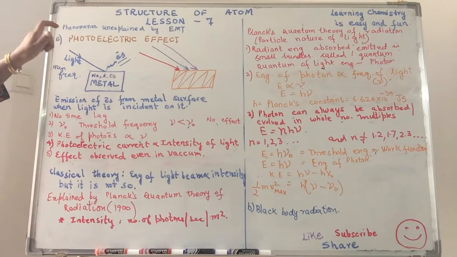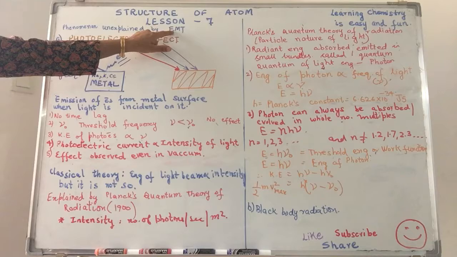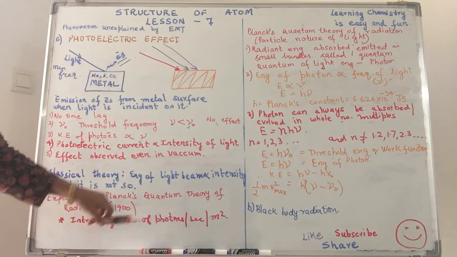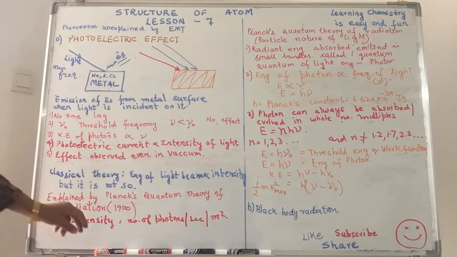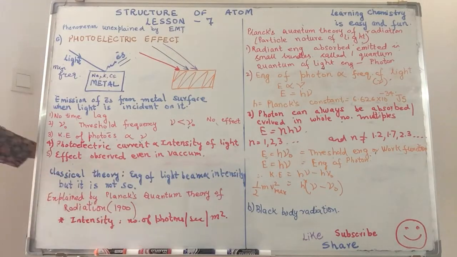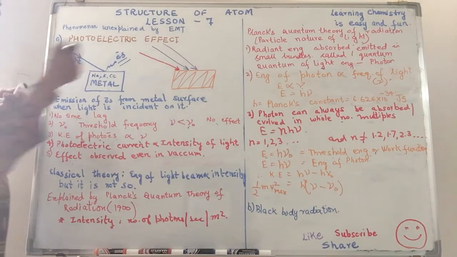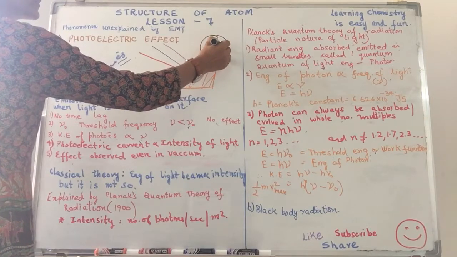Here we shall discuss further on the phenomena which could not be explained by the electromagnetic theory. Now these phenomena, the first one that we are talking about is black body radiation. What's a black body? A body, as the name indicates, which is completely blackened, right? So when it is blackened, it will absorb all the radiations which will fall on it.